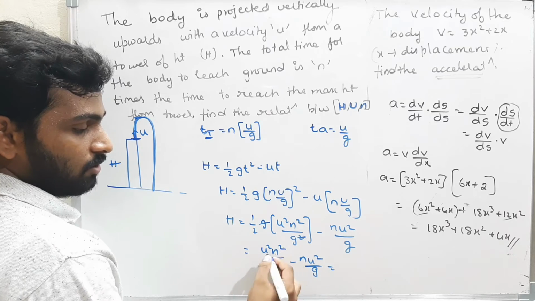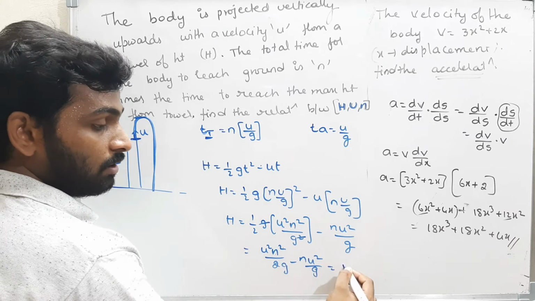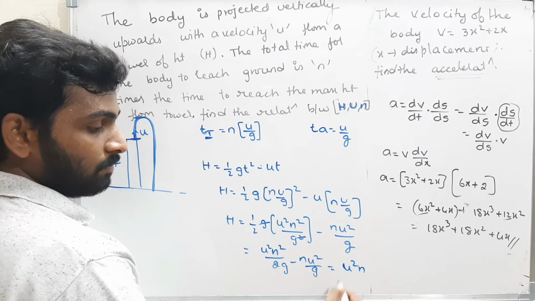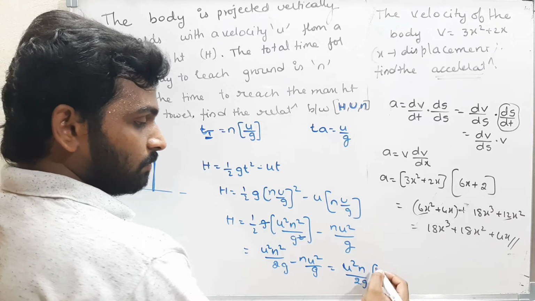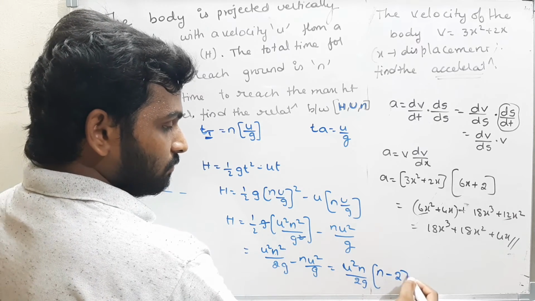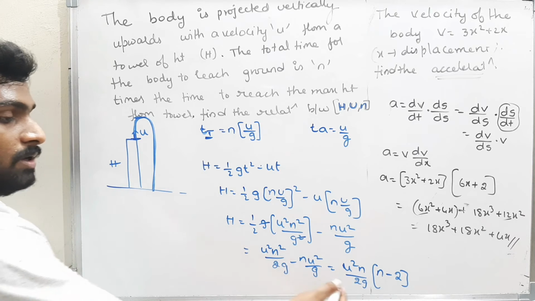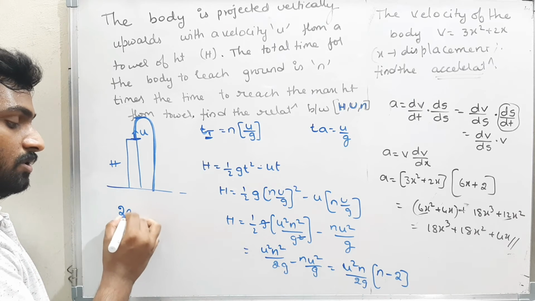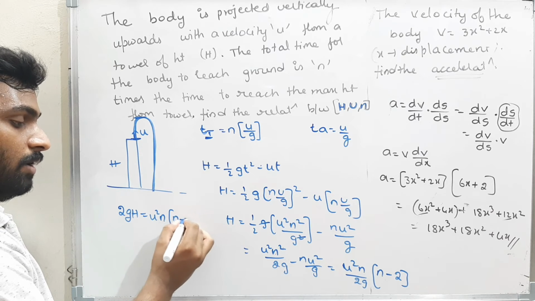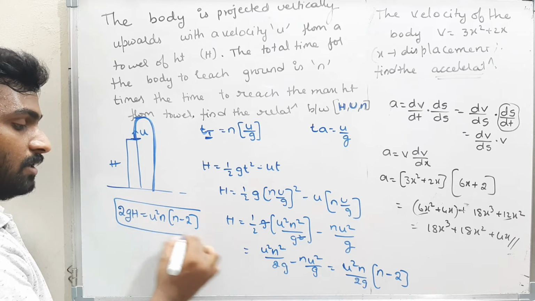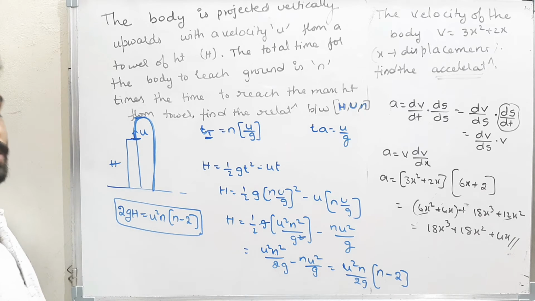If I take u square n common, and take 2g, u square n by 2g into n minus 2. That is the equation you will get. Therefore, send this 2g to this side. 2gh is equal to u square n into n minus 2. This is the relation between h, u and n.